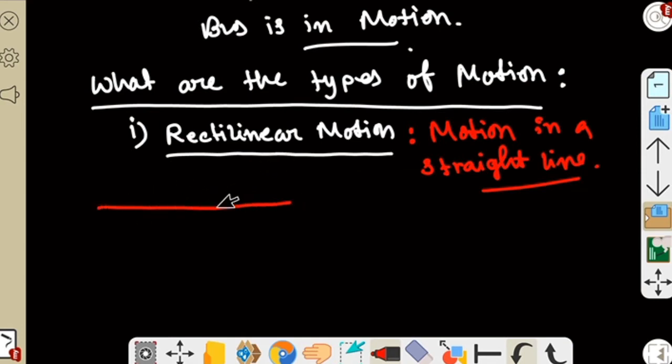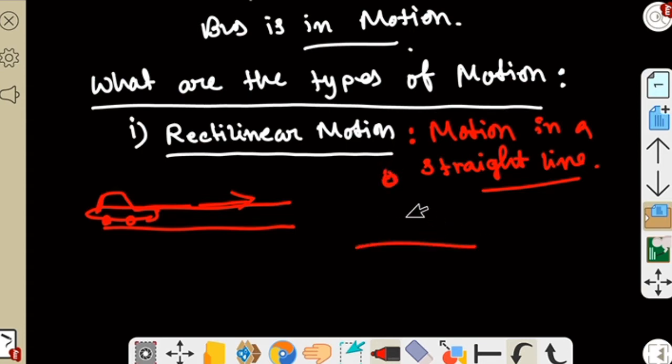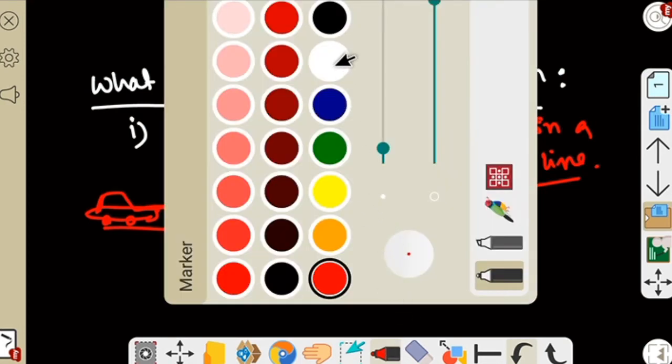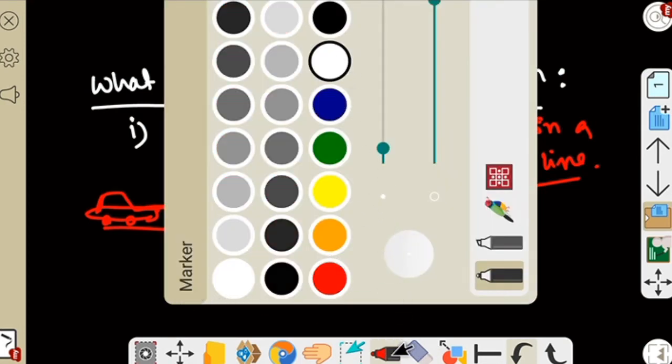Suppose there is a straight path and a car is moving on this straight path. So the motion of this car is in a straight line. So then we can say that is rectilinear motion. Okay. Now suppose if anything falls, suppose a raindrop falls on the earth's surface. Now the motion of the raindrop is a straight line. So then also it is called rectilinear motion.